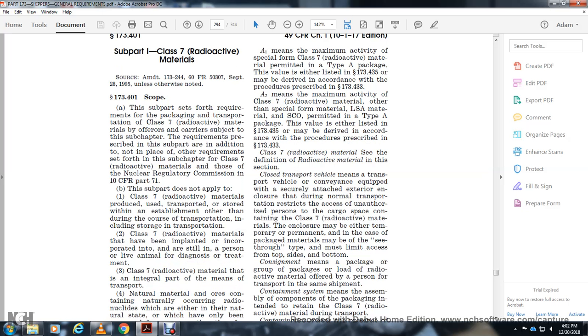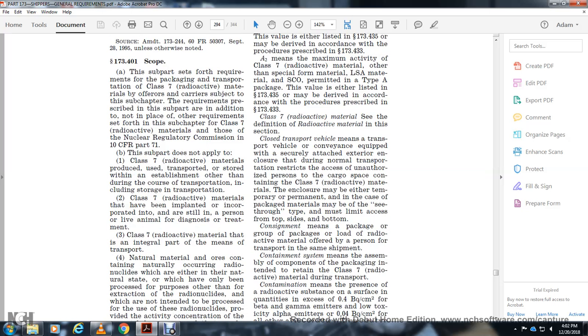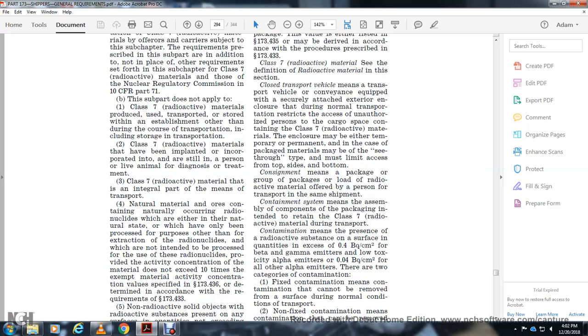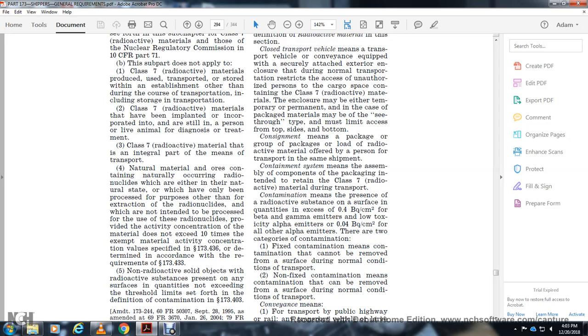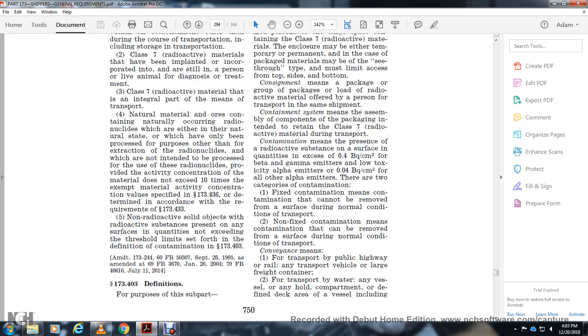Natural material and ores containing naturally occurring radionuclides, either in their natural state or which have only been processed for purposes other than the extraction of the radionuclides, and which are not intended to be processed for use of these radionuclides, provided the activity concentration of the material does not exceed the values specified in 173.430, determined in accordance with the requirements of 173.433. Non-radioactive material with radioactive substance present on any surface in quantity exceeding the surface contamination thresholds and limits set forth in the definition of contamination in 173.403.